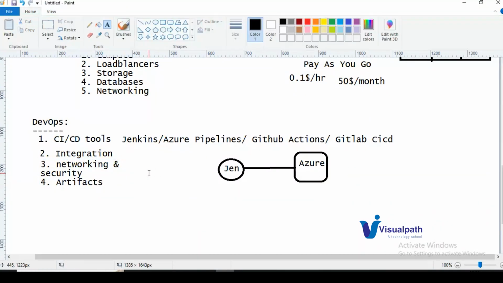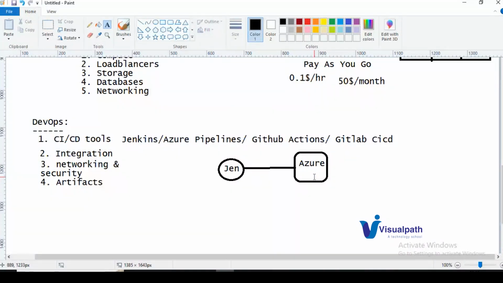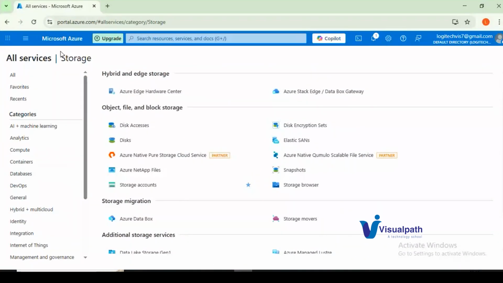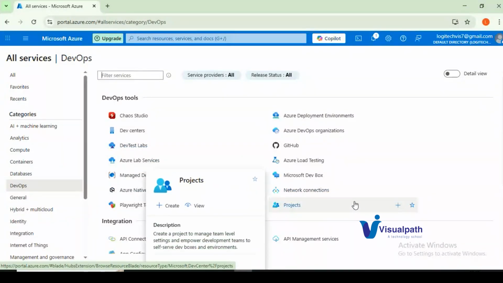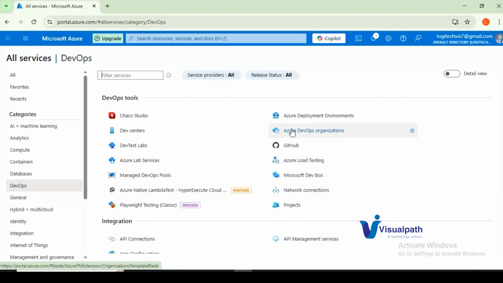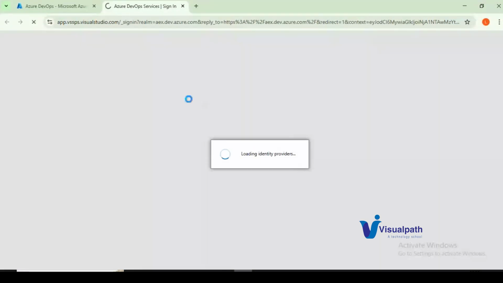Now, how do we achieve this DevOps with the help of Azure? Azure offers you a DevOps suite directly. If you go to the all categories section or the basics section, you can see DevOps. Click on DevOps, and here you can achieve all the CI/CD tools and all the DevOps practices. If you configure your organization, it will show you the DevOps dashboard.